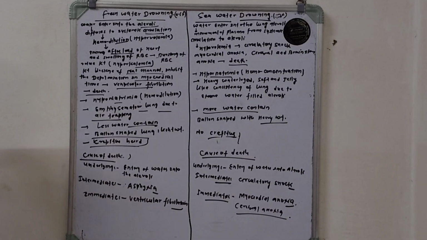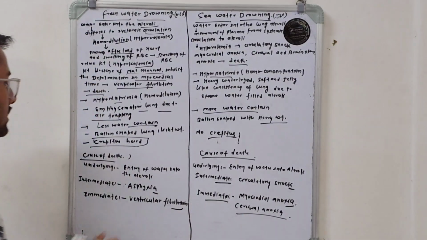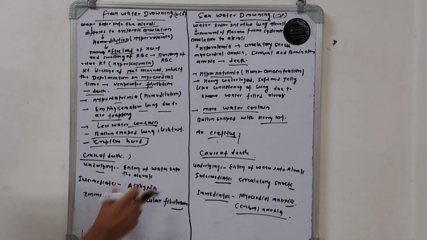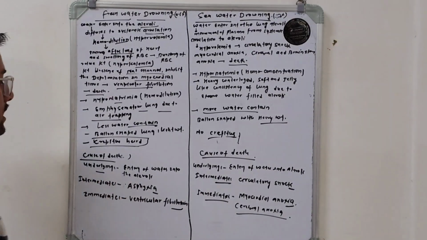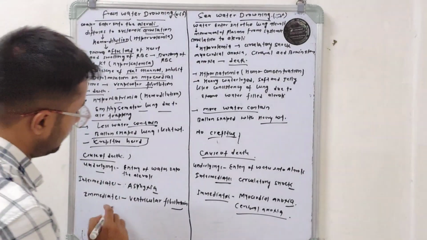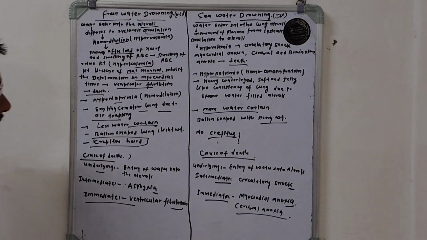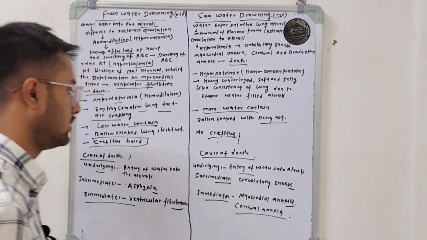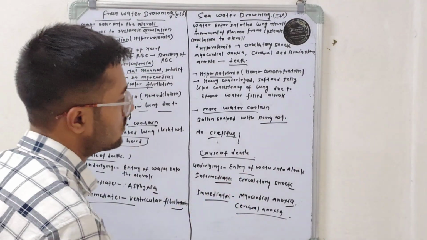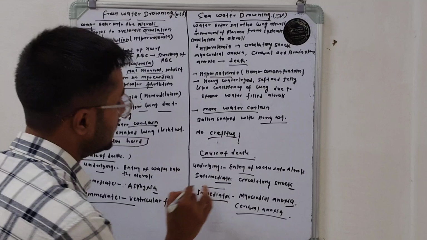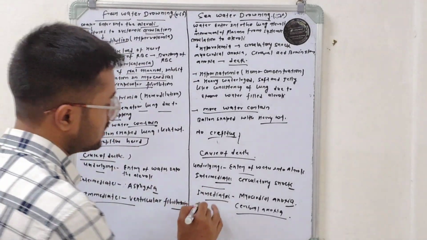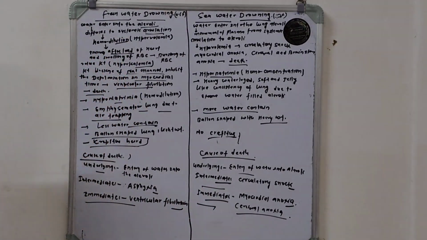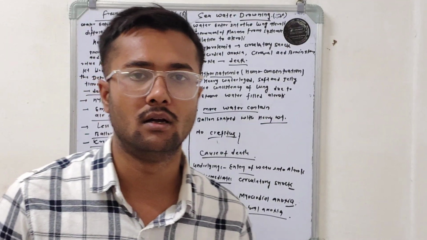After discussing the crepitus, the next thing is the cause of death. Here the underlying cause of death is the entry of water into the alveoli. The intermediate cause is asphyxia, and the immediate cause is ventricular fibrillation. Here also the underlying cause will be the same, that is the entry of water into the alveoli. The intermediate cause is circulatory shock, and the immediate causes are myocardial anoxia and cerebral anoxia. Okay.